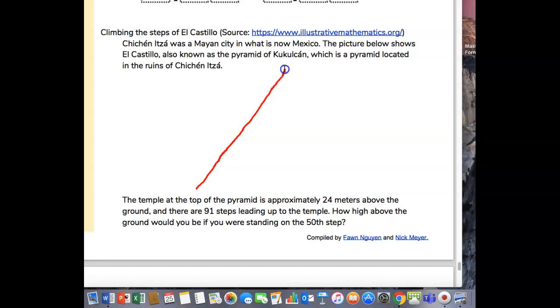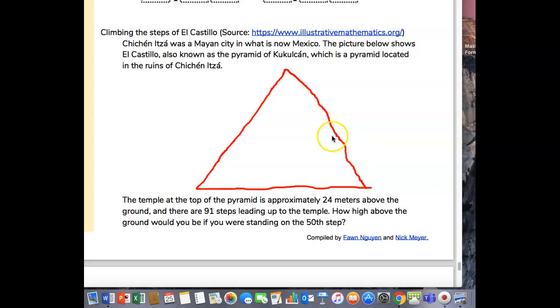So there's the top of the pyramid, and we're going to come down. All right, that's pretty good for a pyramid. I can see Ramel laughing right now, but okay.